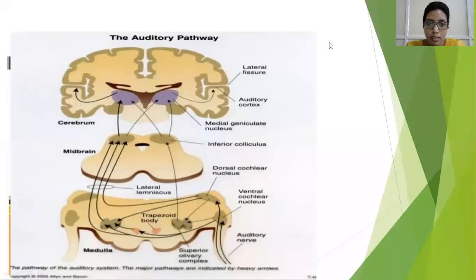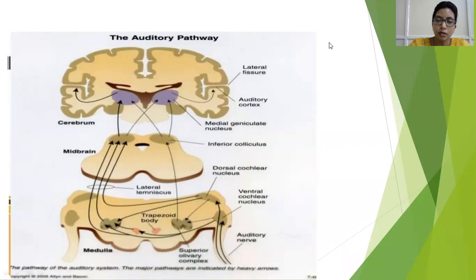This causes action potential generation, that is depolarization, opens your potassium gated channels, causes influx of calcium at the base, and then leads to action potential generation.